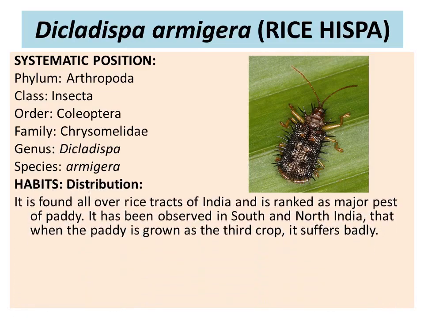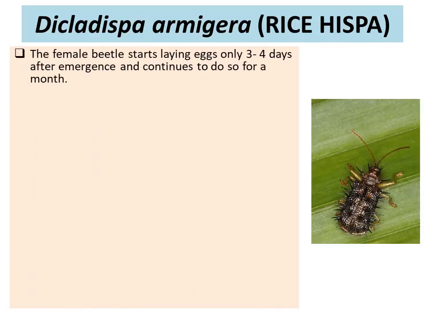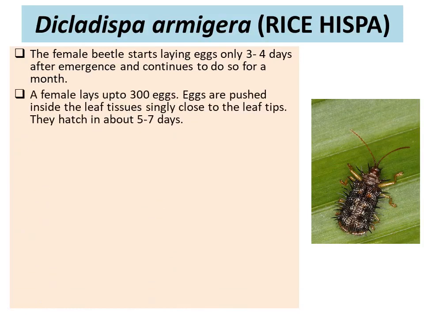Distribution: it is found all over rice tracts of India and is ranked as a major pest of paddy. It has been observed in South and North India that when the paddy is grown as a third crop, it suffers badly. The adult is a small bluish black beetle fringed with numerous short spines all over the body. The female beetles start laying eggs only 3 to 4 days after emergence and continue to do so for a month. A female lays about 300 eggs.